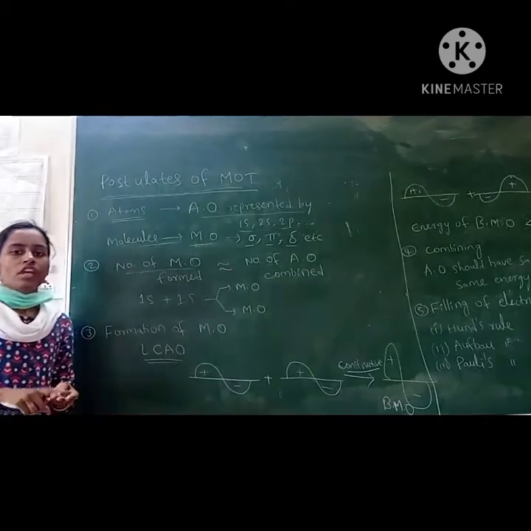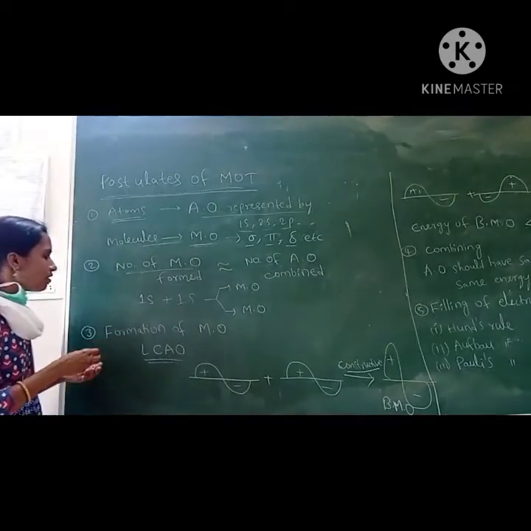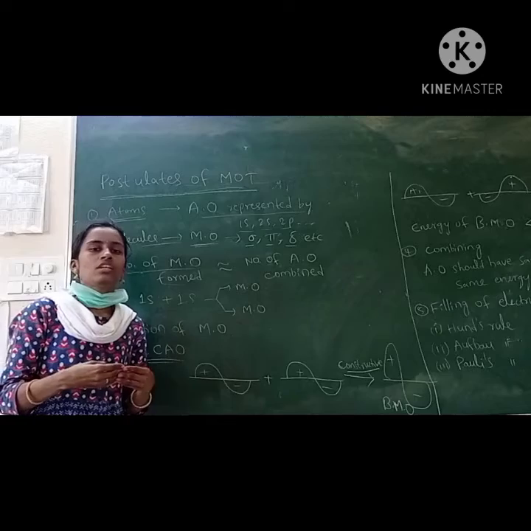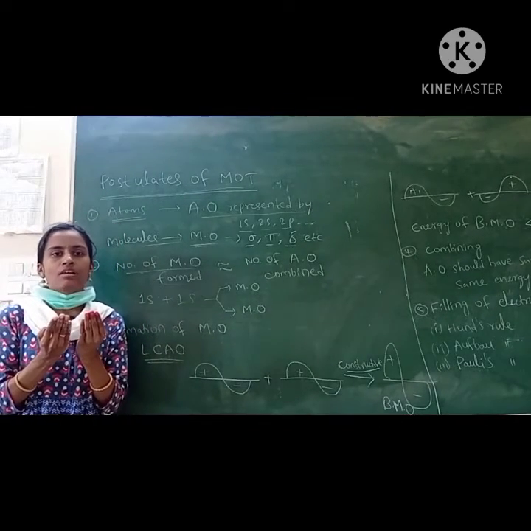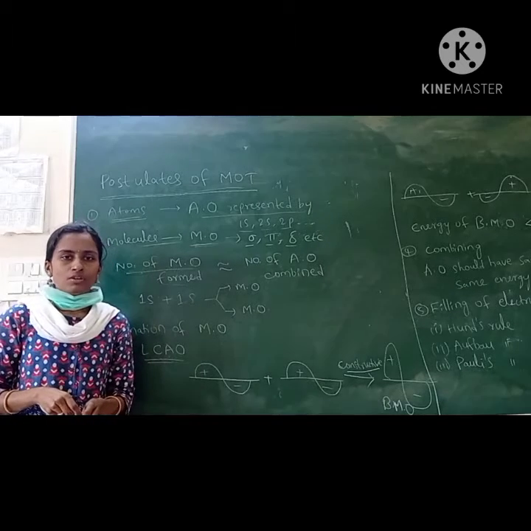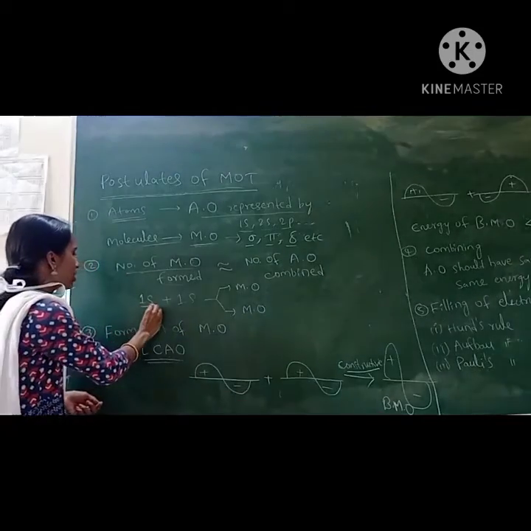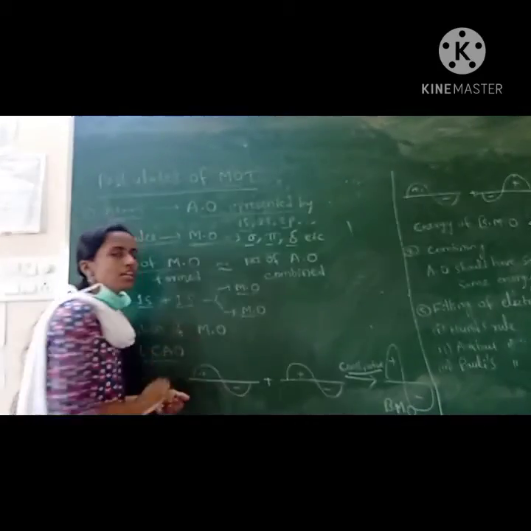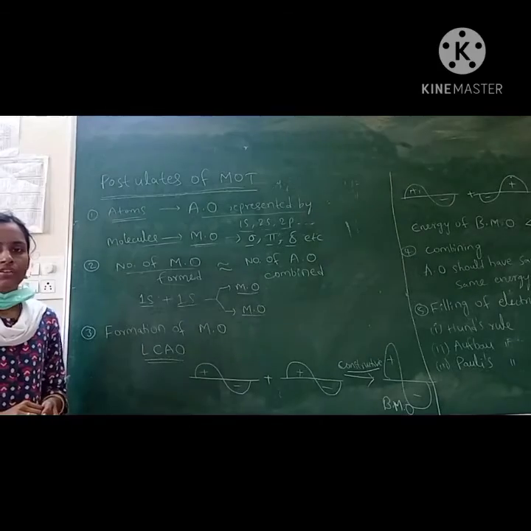So orbitals of the same or nearly the same energy will combine. If they come with axial orientation, they form the sigma molecular orbital; if they come with parallel overlapping, they form pi molecular orbitals. It depends on the orientation of the orbitals. For example, 1s and 1s orbitals will give two molecular orbitals: one bonding and the other anti-bonding.